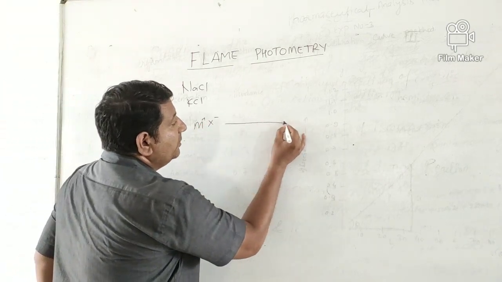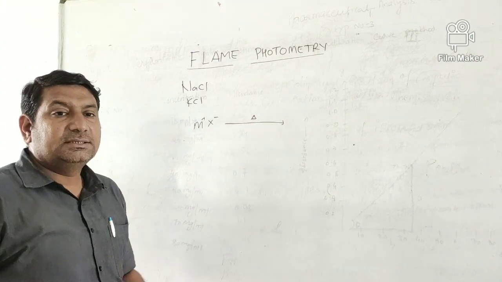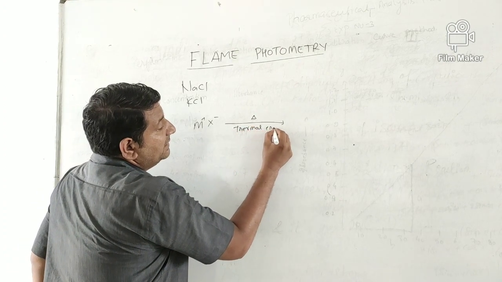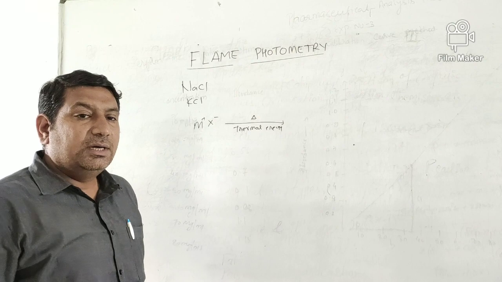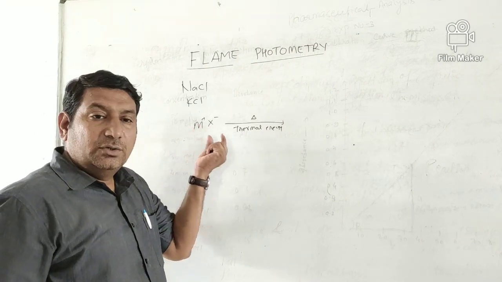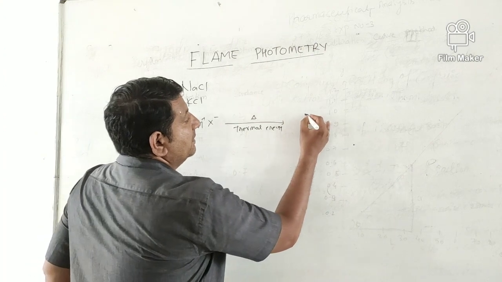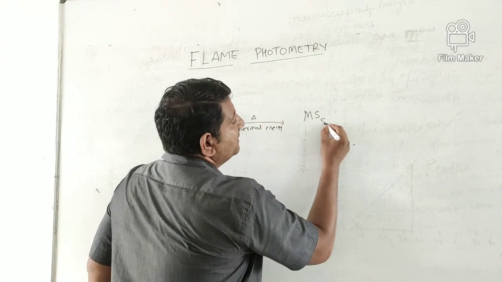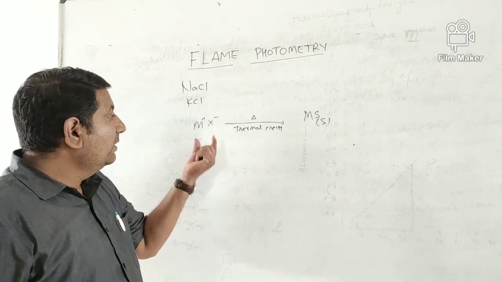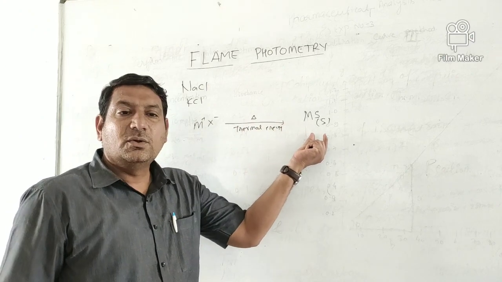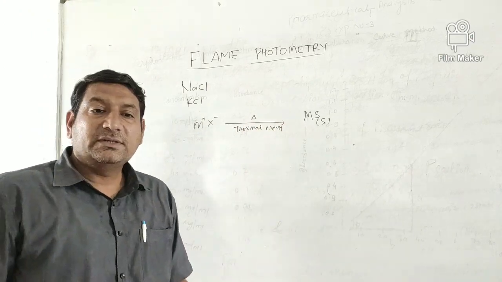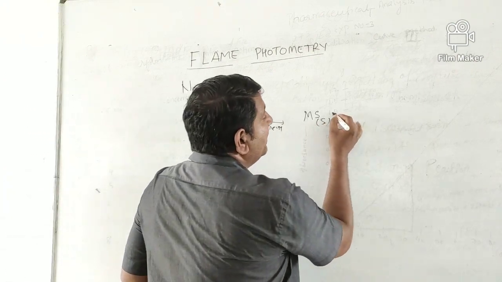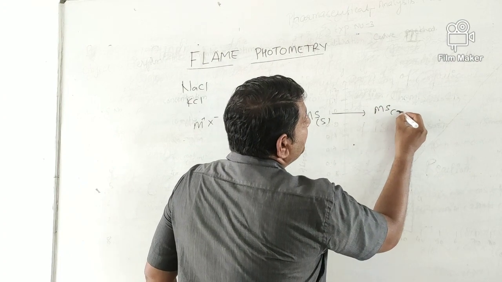Now when we use thermal energy or heat energy in flame photometry, this thermal energy is utilized to convert this salt, which is in solution form, into a solid form. So MX is converted into MX in solid state. After some time this solid residue, when further heated, gets converted into MX in gaseous form.